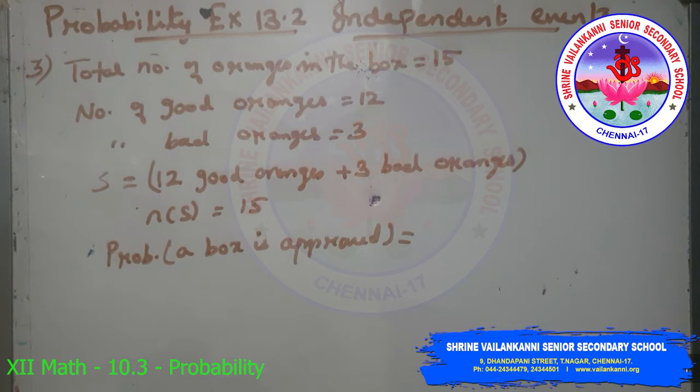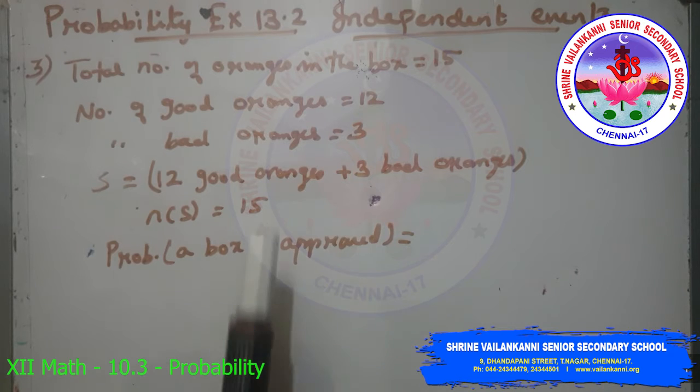Third one: a box of oranges is inspected by examining 3 randomly selected oranges drawn without replacement. If all the 3 oranges are good, the box is approved for sale. Otherwise, it is rejected. Find the probability that a box containing 15 oranges, out of which 12 are good and 3 are bad ones, will be approved for sale.